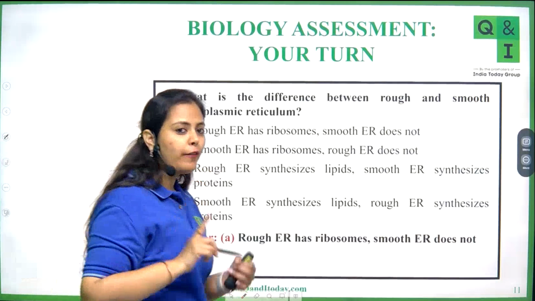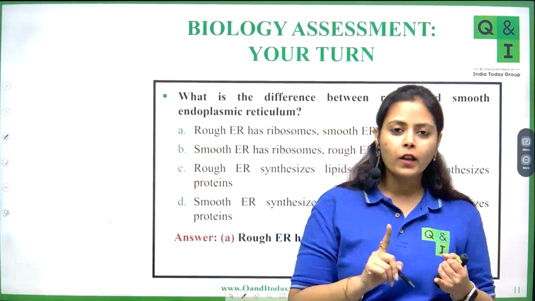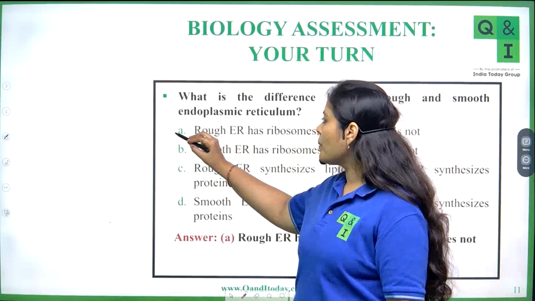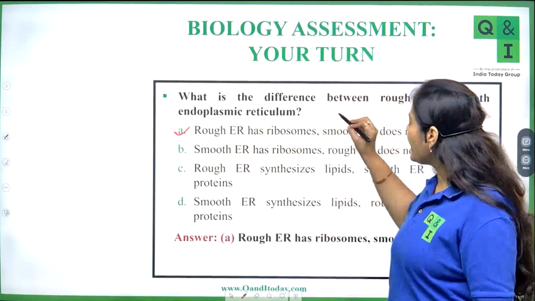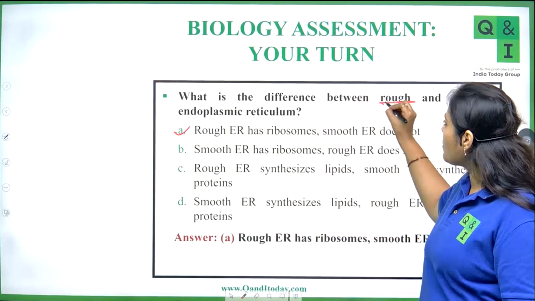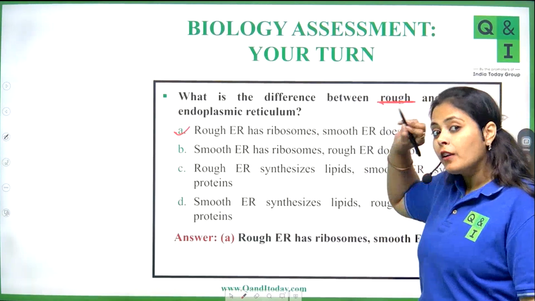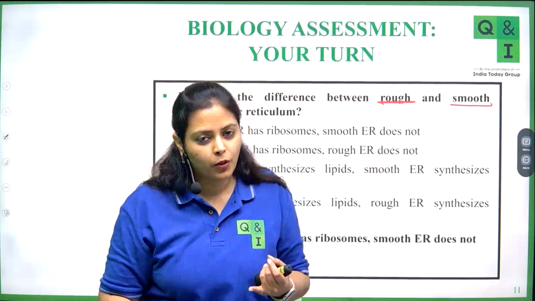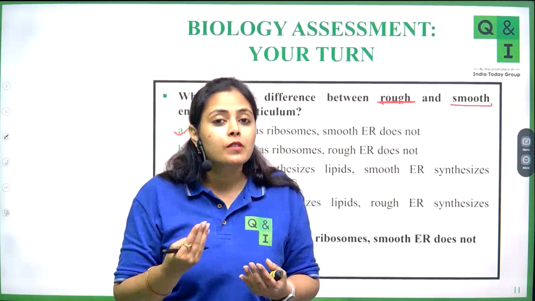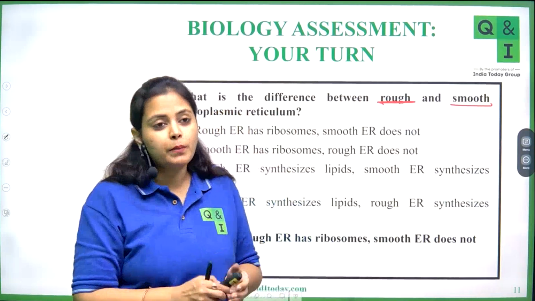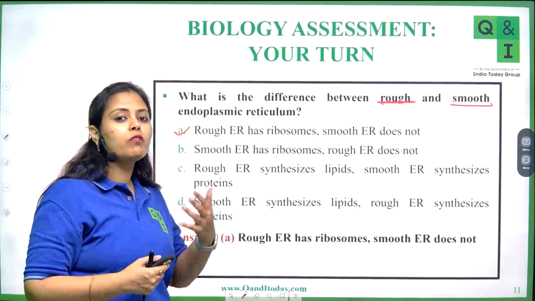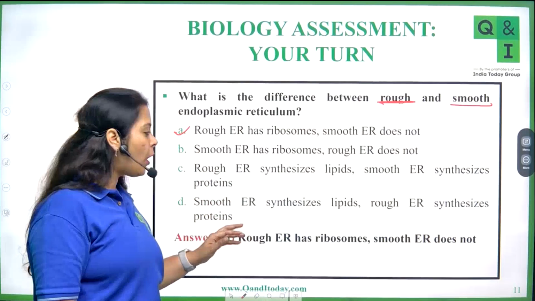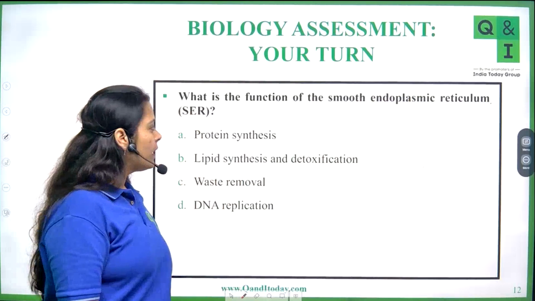If you have to mark only one option correct out of this, then it would definitely be option number A. Why? Because we need to understand why the names rough and smooth were given. Rough name was given because ribosomes were present on it, smooth because ribosomes were absent on it. But if more than one option can be marked, sometimes you get answers where you have more than one option correct, then you can mark both A and D as well. So for now, option number A is the correct answer. Next question.